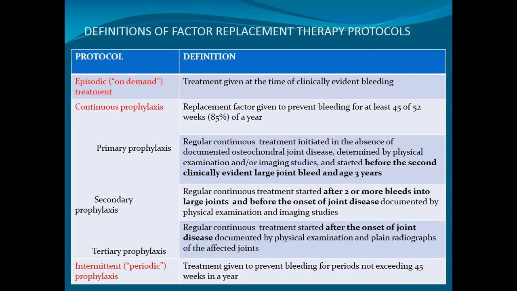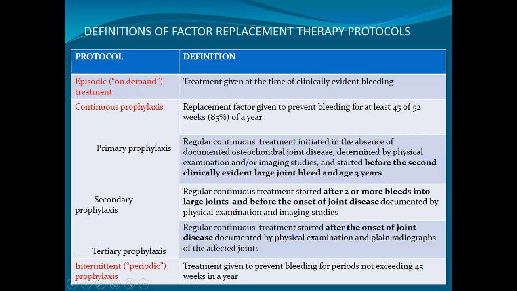So you keep the patient on primary prophylaxis, meaning regular continuous treatment initiated in the absence of documented osteochondral joint disease determined by physical examination or imaging studies, and started before a second clinically evident large joint bleed and age of 3 years. It means once the patient has been diagnosed, and has developed bleeding only once or before the development of osteochondral joint disease, you are going to start the prophylaxis. And for how long will that prophylaxis be given? 45 weeks of the year, regular replacement of the factor given to prevent bleeding for at least 45 of the 52 weeks.